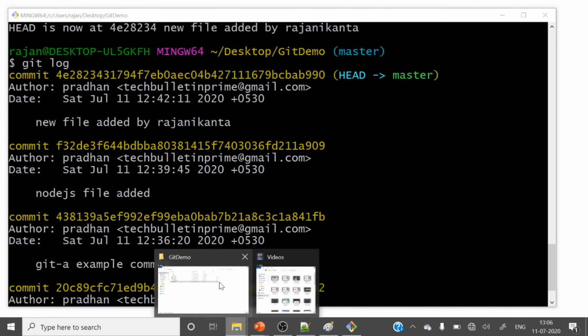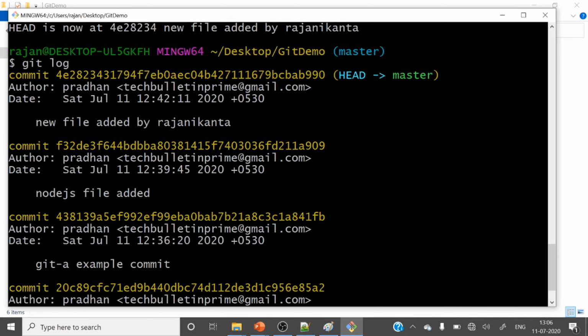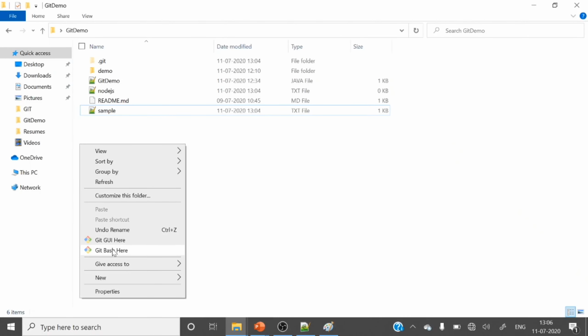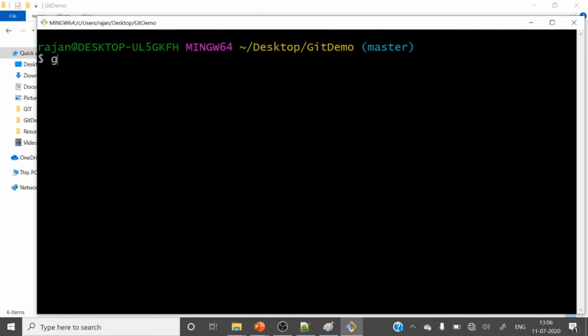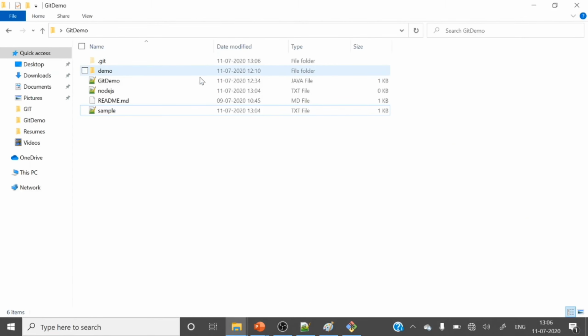Let me open my folder here. Sorry, let's close this one. Git status: nothing to commit, working tree is clean. Let's modify something. In Node.js, hey, welcome to hey Node.js developer. Okay, save this one.